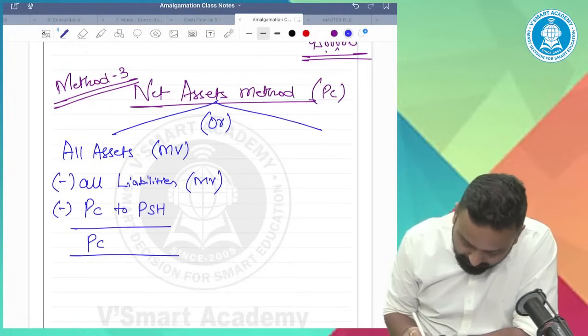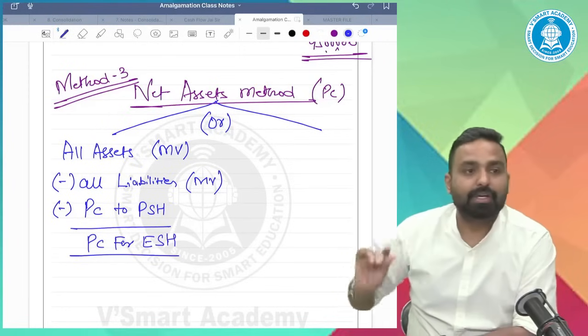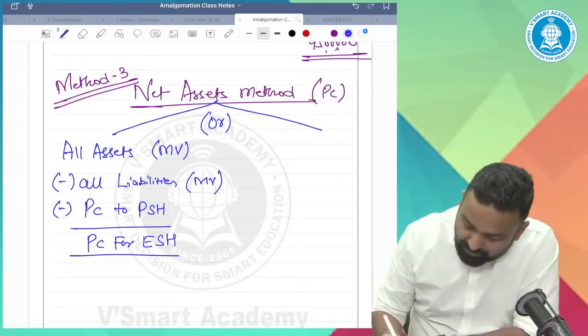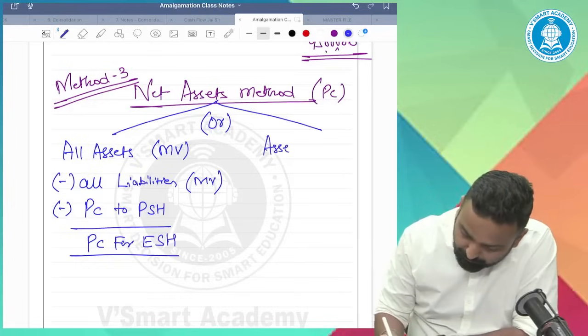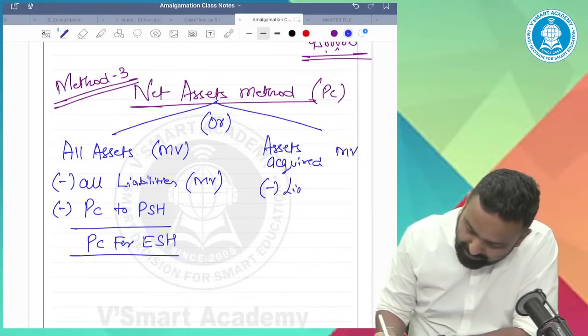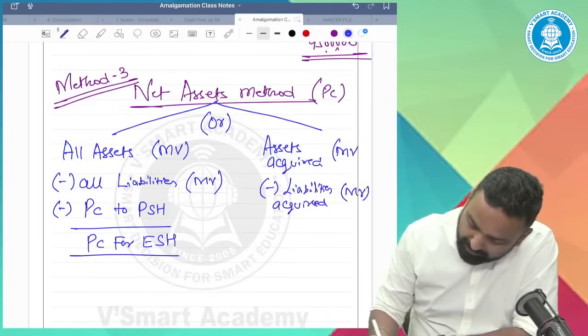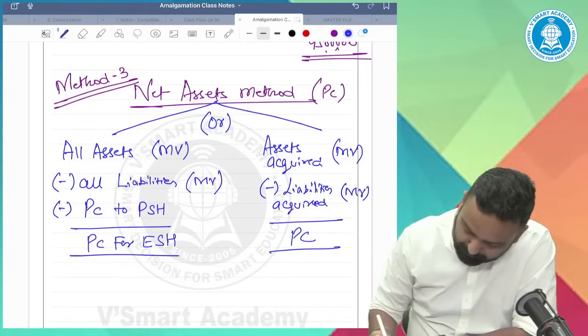It is a PC for equity shareholders. It's one method. Second, assets acquired, market value, minus liabilities acquired, market value. It's a PC.